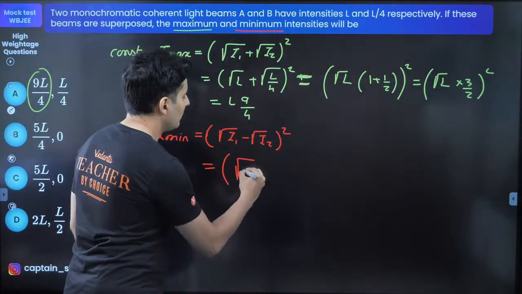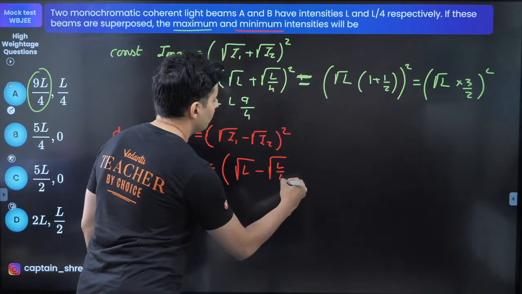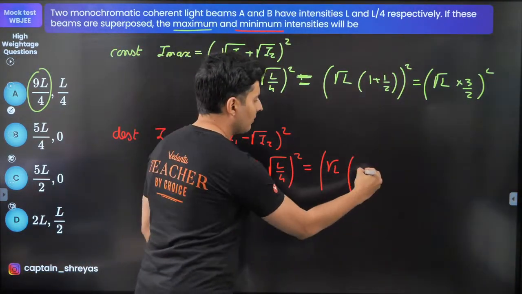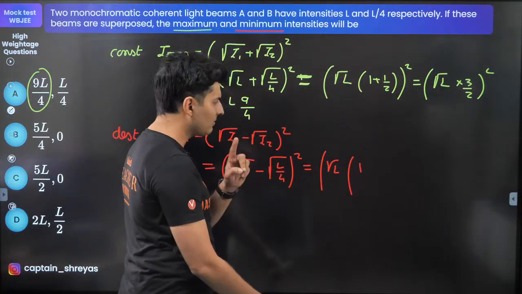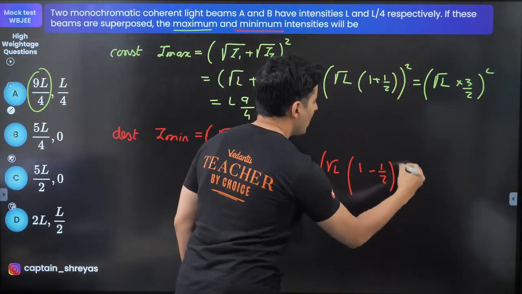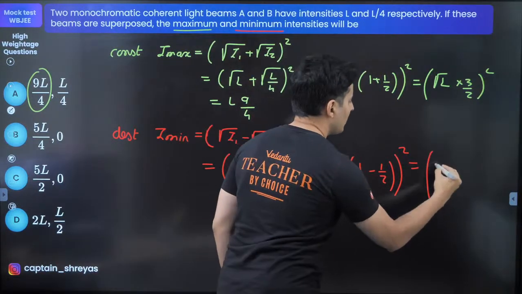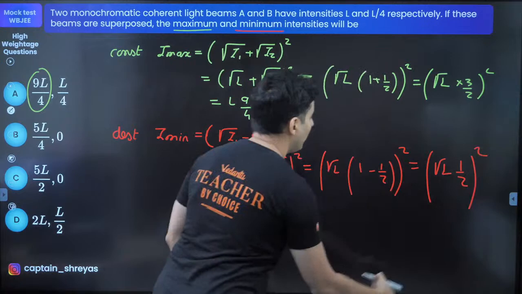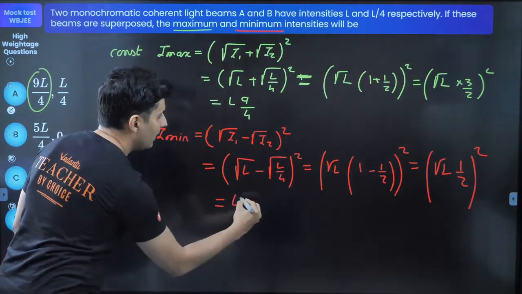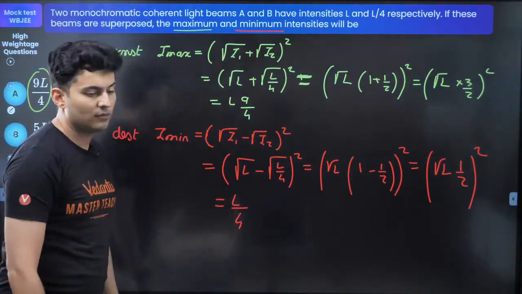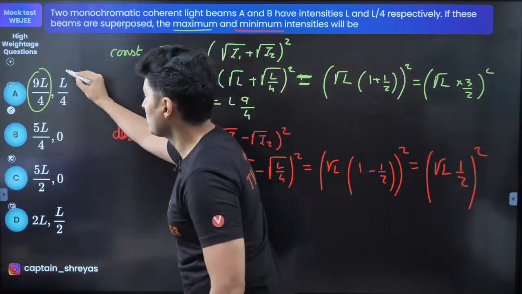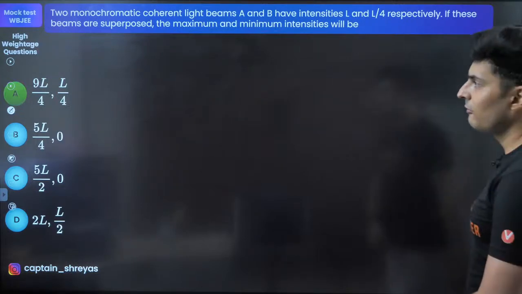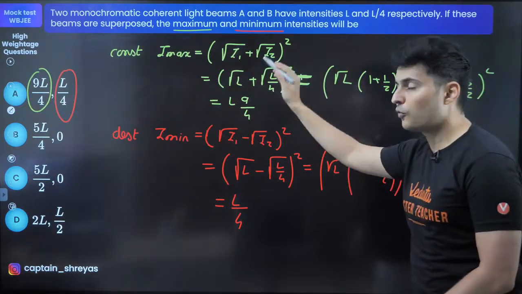So this will be root of I minus root of I by 4 whole square. So again, root of I is common. Root of 1 by 4 is 1 by 2. So 1 minus 1 by 2 and this is whole square. So this will be nothing but root of I, 1 minus half is half, and whole square. So root I square is I, half square is 1 by 4. That's the answer. So it matches. You can see for both the answers. Yes, it matches. So remembering these two formulas has helped.